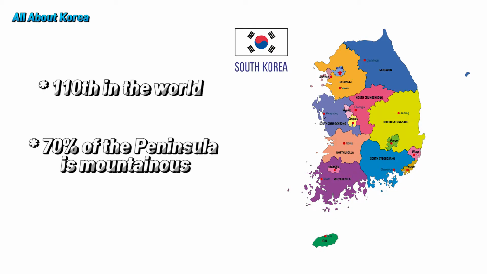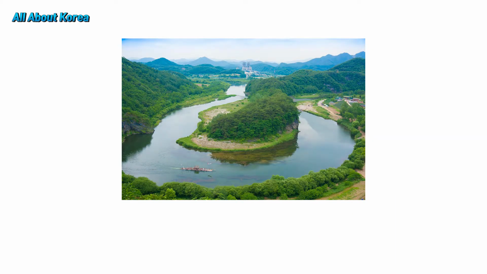But also about 70% of all of the Korean peninsula is mountainous. This makes it not favorable for farming or for living. Because there are so many mountains, you can see mountains from pretty much anywhere in the country. This is why one of the more popular pastimes of Koreans is hiking, also because it is good for one's health.